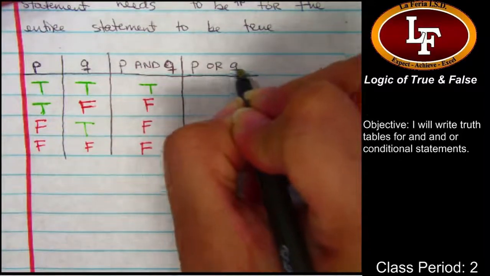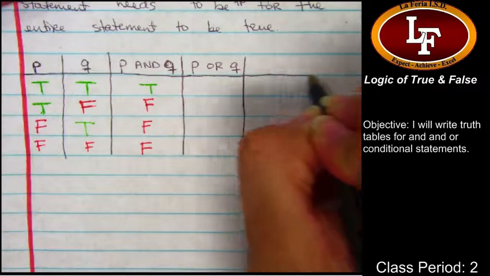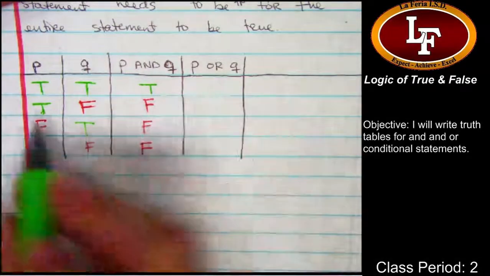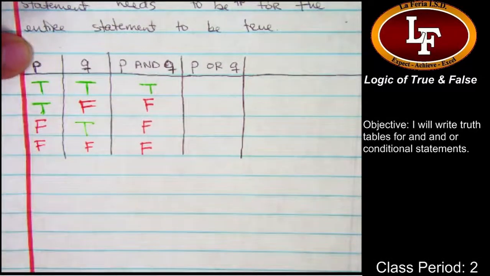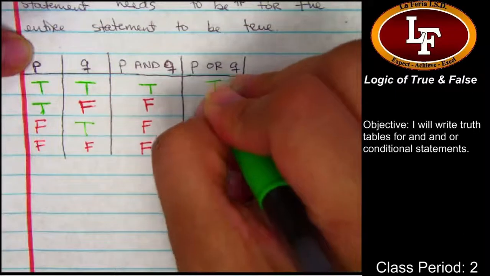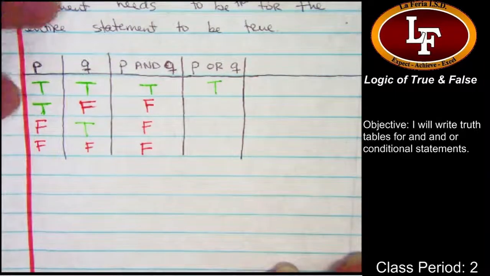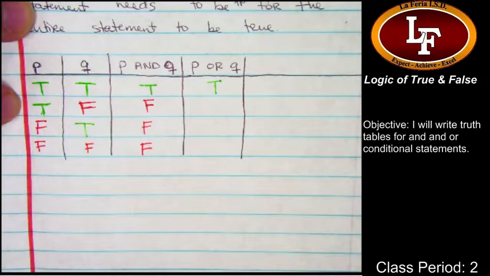All right. Let me try to trick you. Let's do the or. P is true, Q is true. What's the value for P or Q? It's true because one of them is true. P is true, Q is false. The truth value for P or Q is? Which is it? Is it true or false?